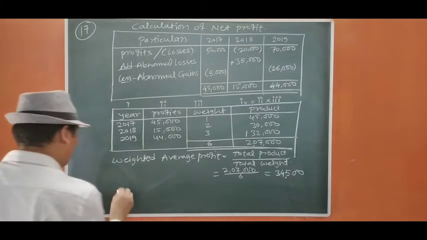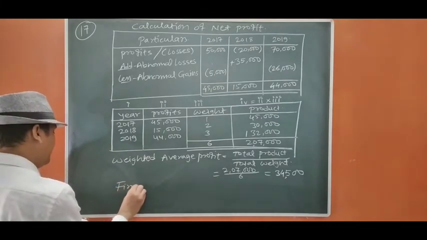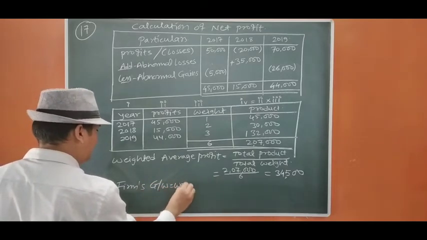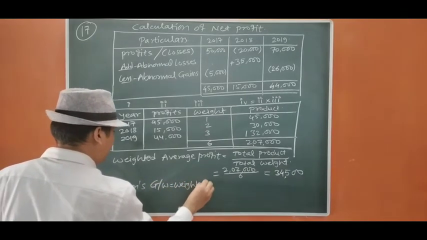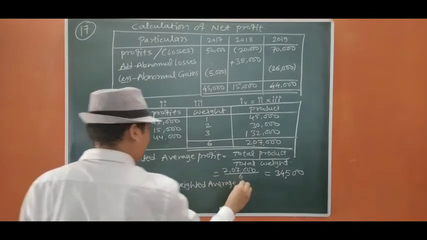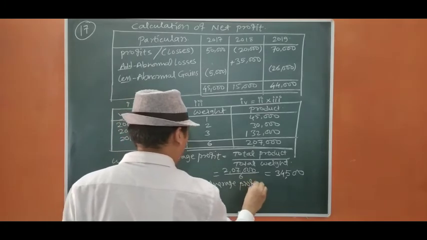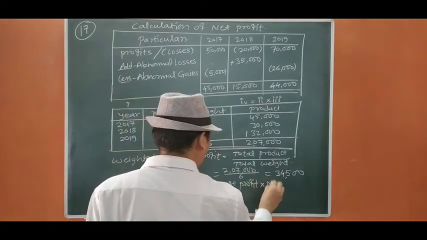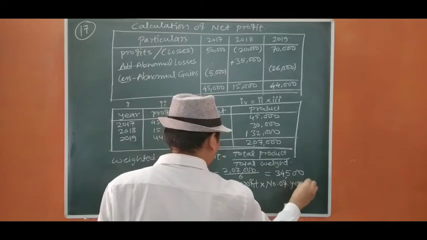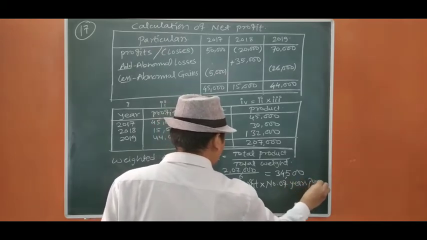Now here no other information is given. That's why we can directly calculate firm's goodwill, which equals weighted average profit into number of years purchased.